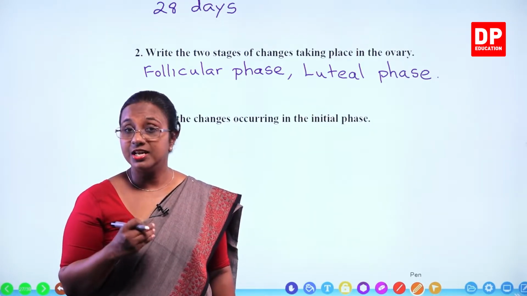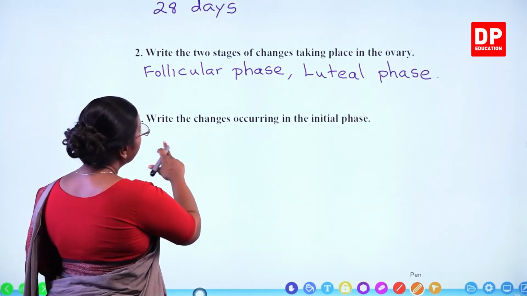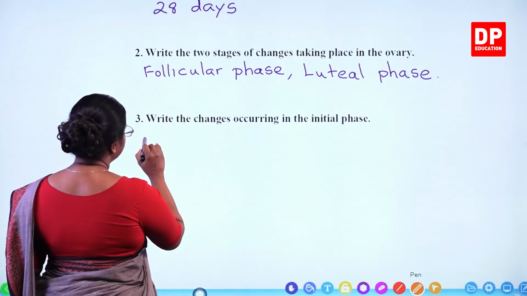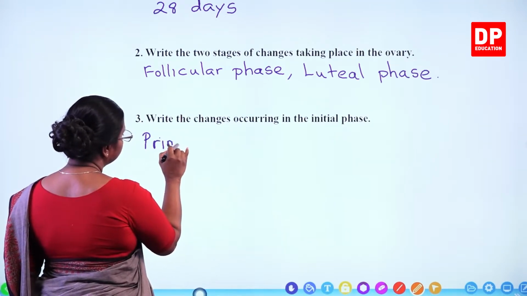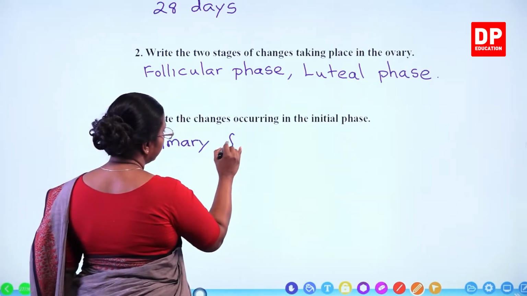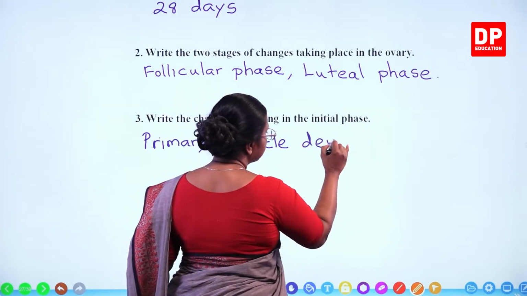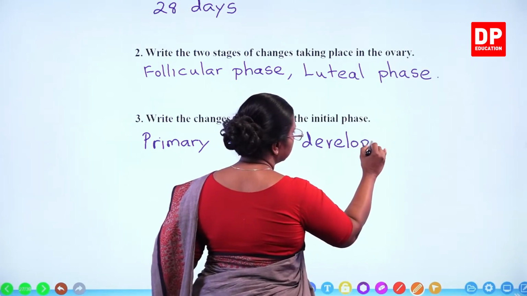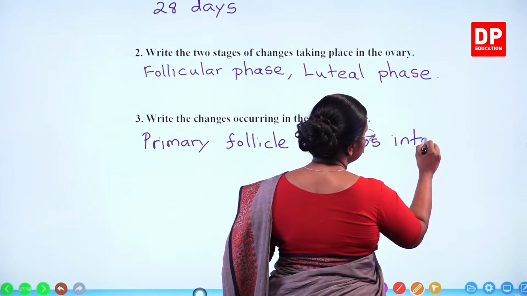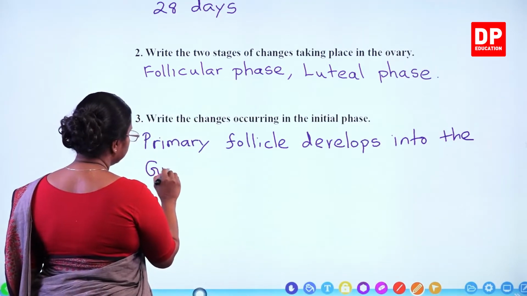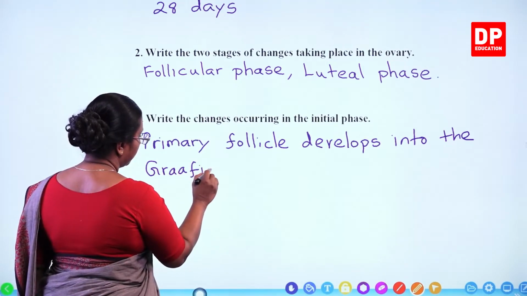So those are the changes taking place. So here we can say primary follicle develops into the Graafian follicle.